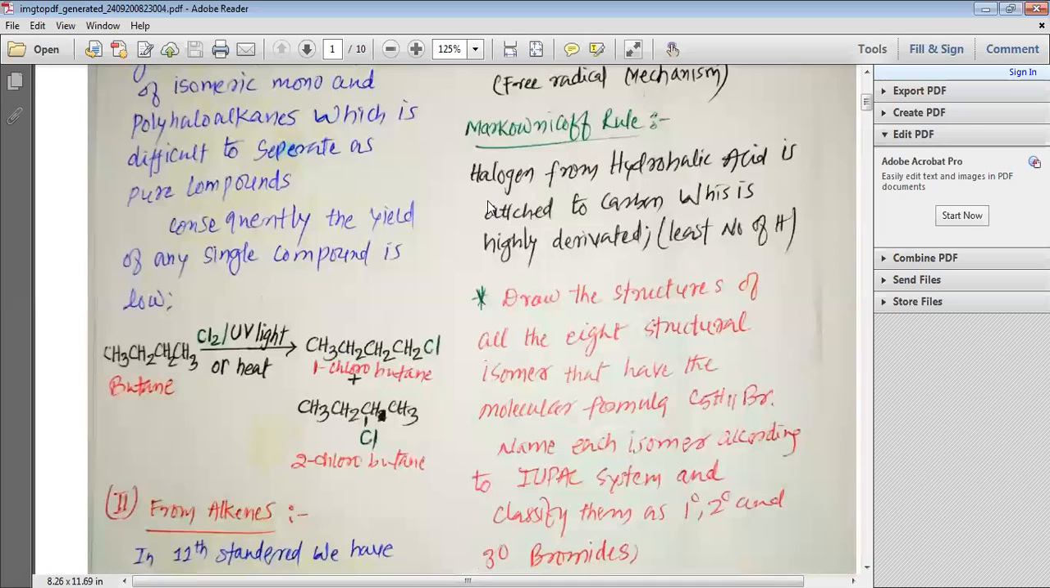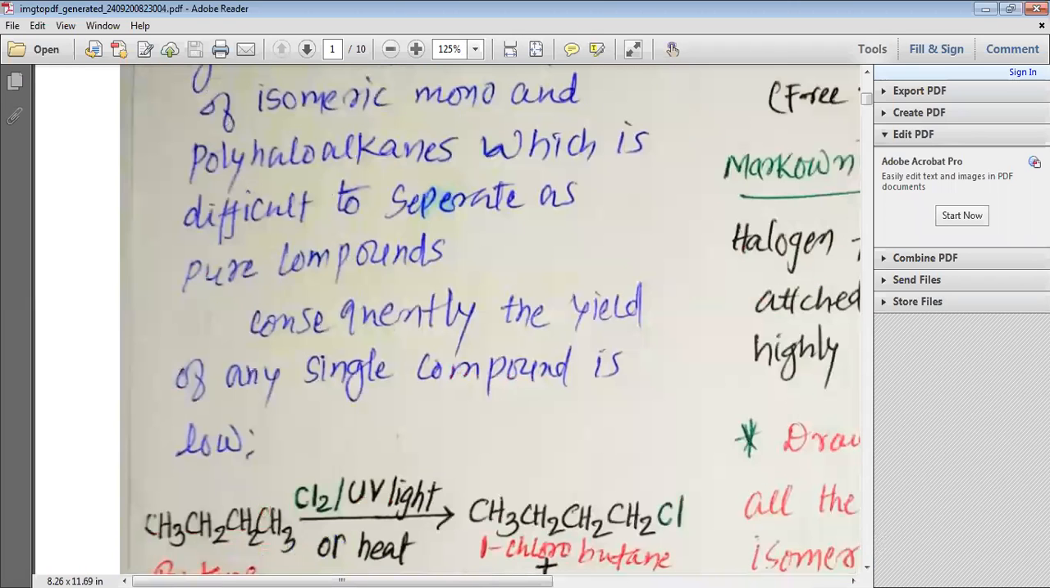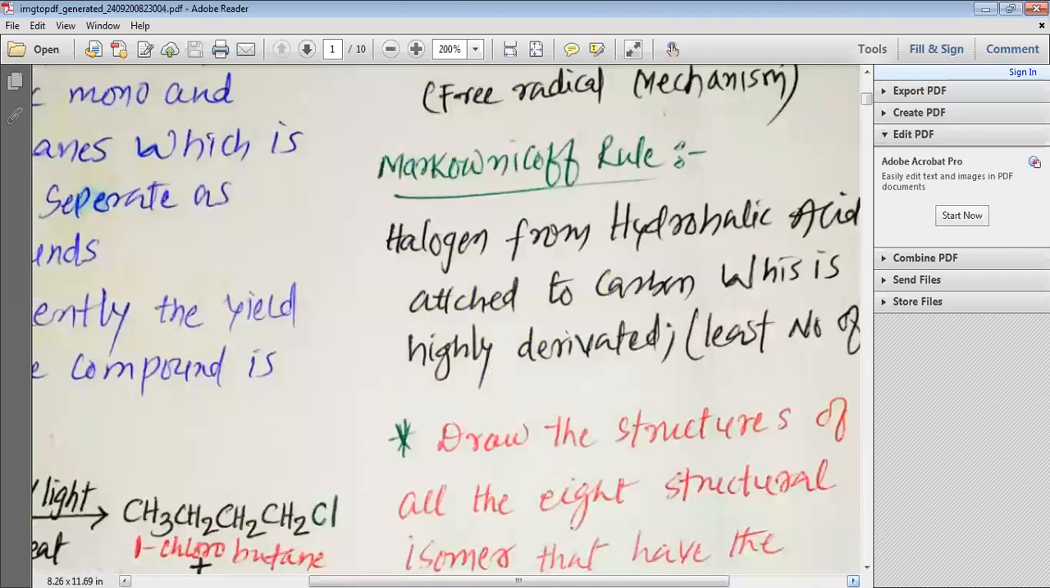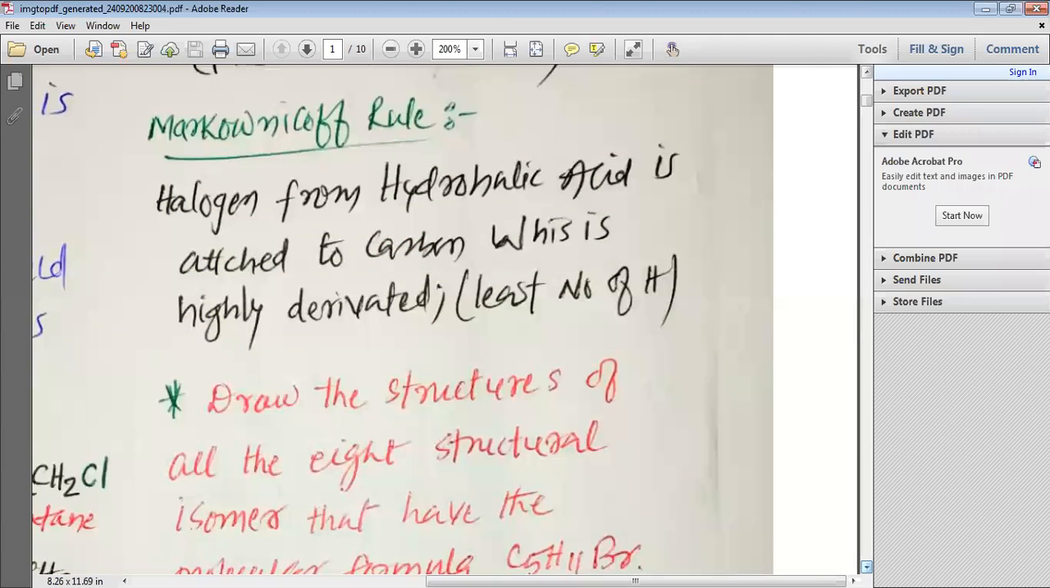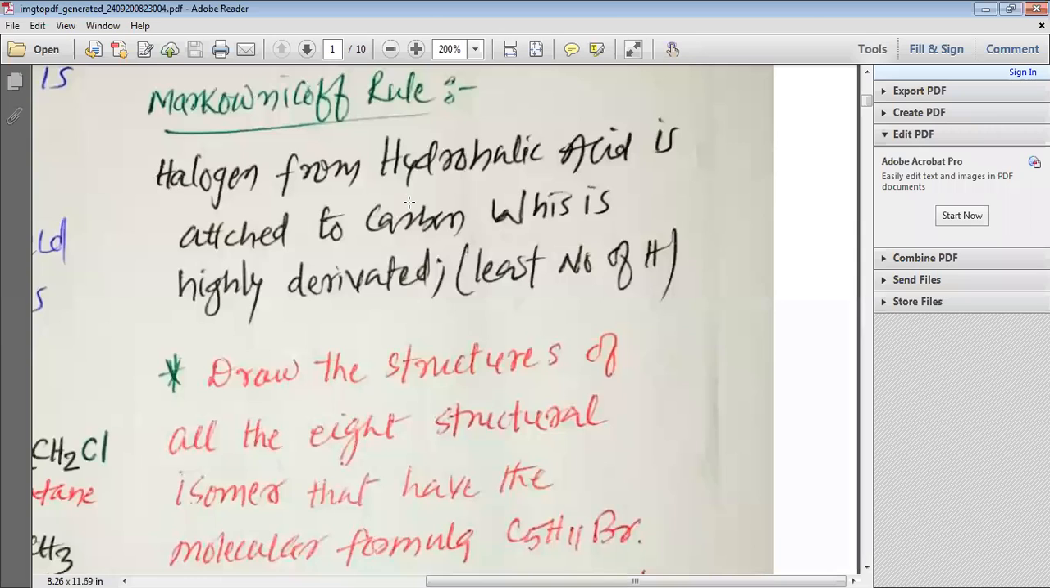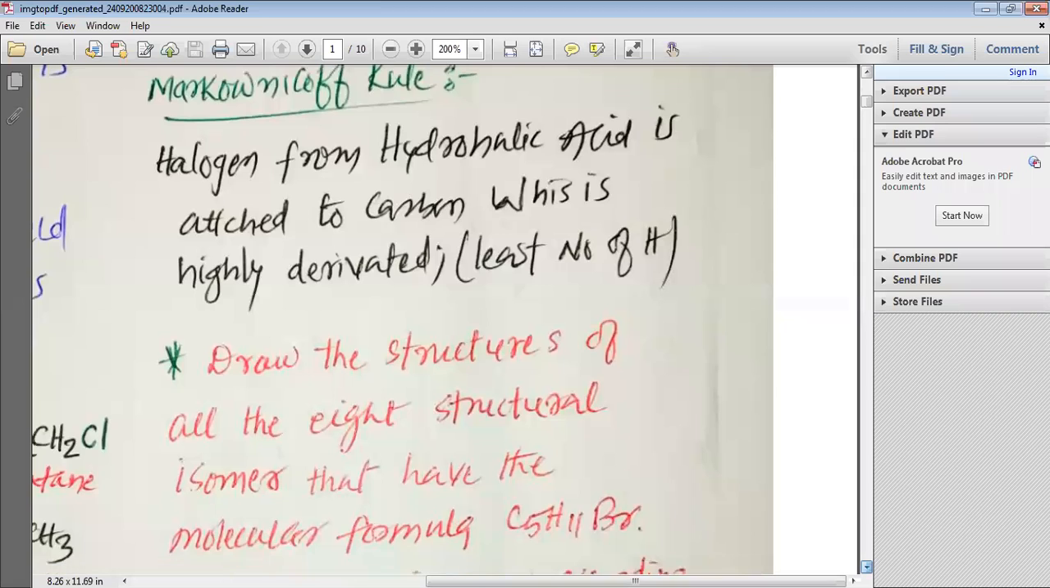Dear students, when we study this kind of reaction, let us have a look at the Markovnikov rule. The halogen from the hydrohalic acid is attached to the carbon which is highly substituted, that means it has the least number of hydrogens. This is what we consider as the Markovnikov rule.